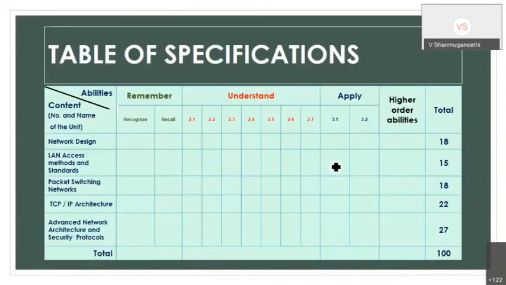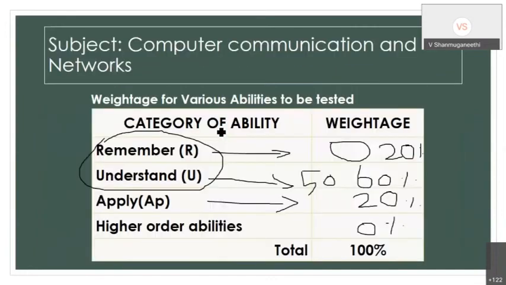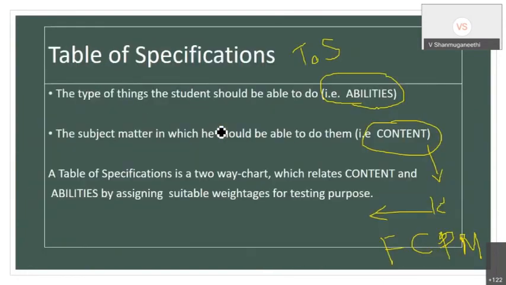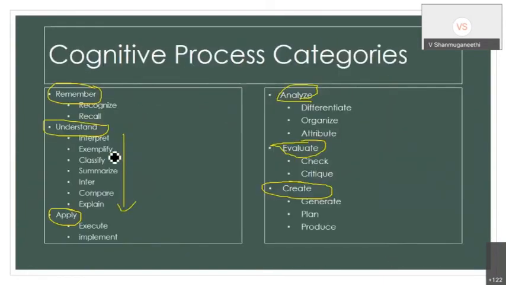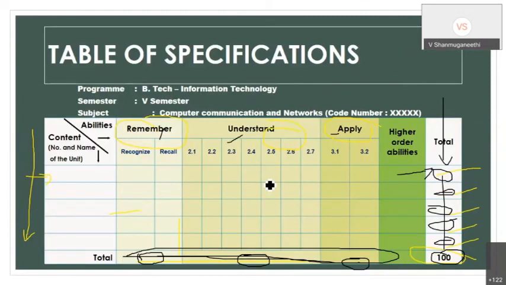This is one sample we have exercised, and I am showing it. So this table you have to bring. These are the internal levels under remember, because understand itself has 7. That is what I already showed you. Understand itself has interpret, exemplify, classify, summarize, infer, compare, and explain. Then in application you can have execute and implement.